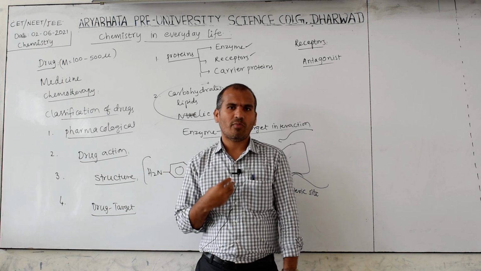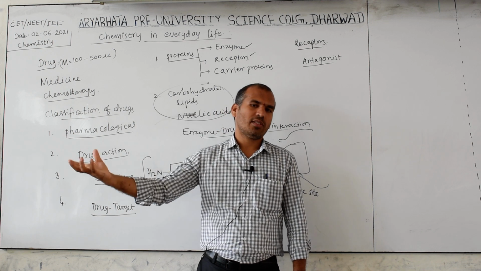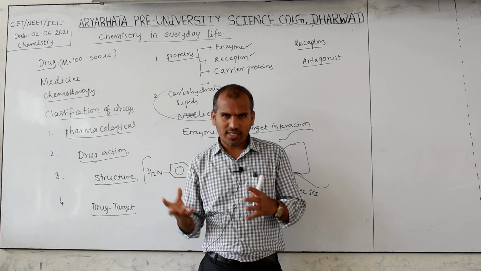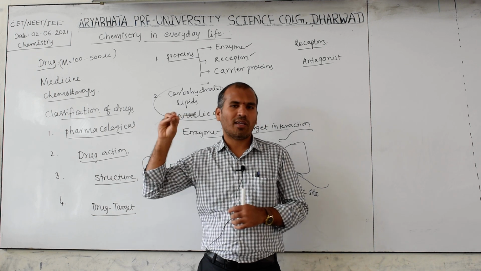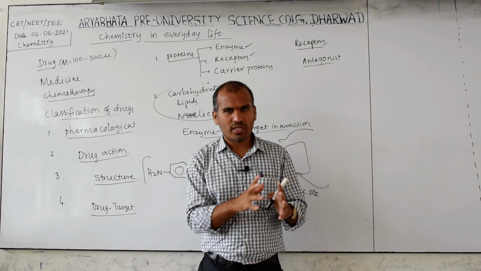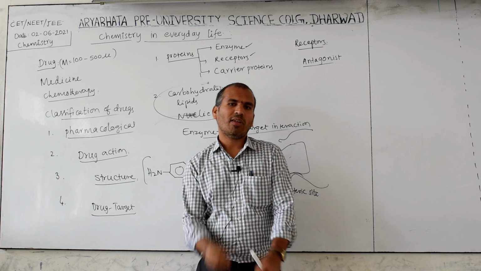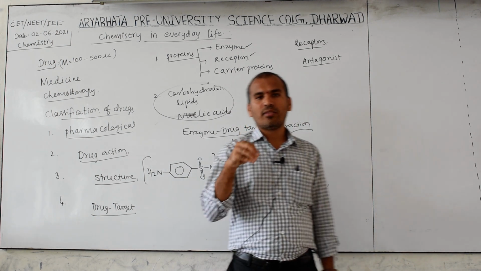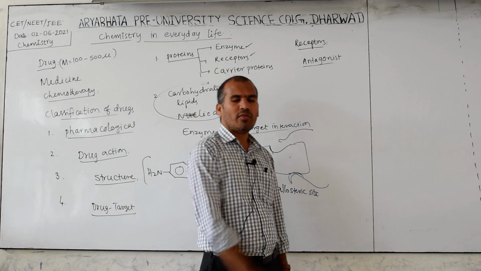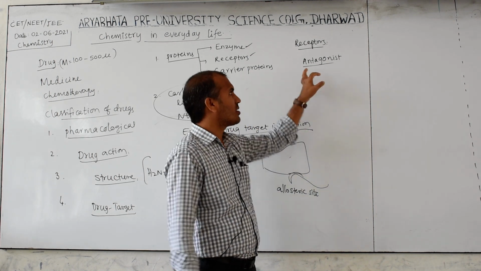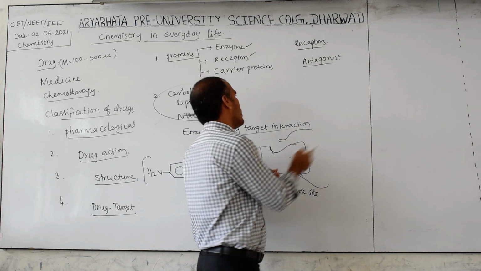For example, my voice, maybe another person speaks the same way, that is called mimicry. So this drug or chemical substance may act like the natural chemical messenger, that is called mimic. The drug will mimic the natural messenger whenever the natural messenger is not available in our body. At such times we have to use that drug, which is called an agonist.